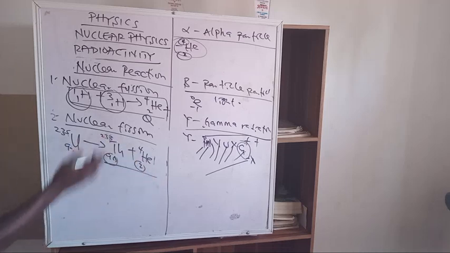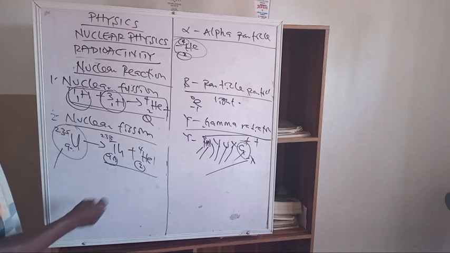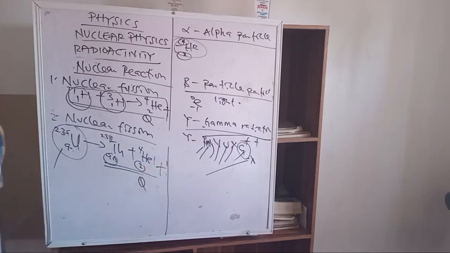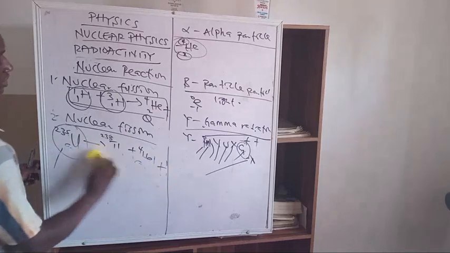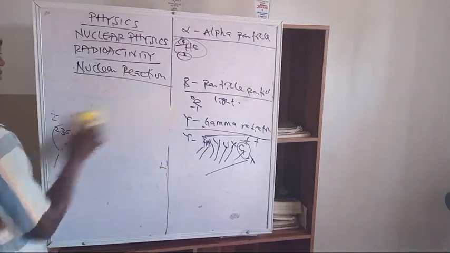I'm just trying to use an element as an example. This is the heavy nucleus that was disintegrated, that was broken down, and two or more lighter nuclei will form, plus the release of a certain amount of energy. Those are the two kinds of reaction we have on the board: nuclear fusion and nuclear fission. So let's move on. Peradventure I give a question.